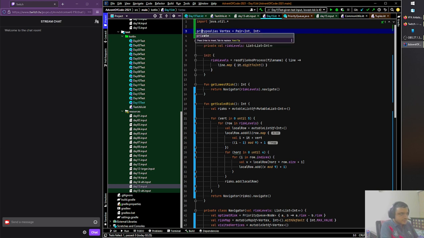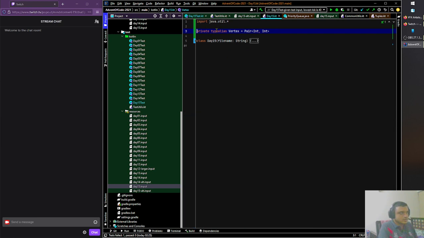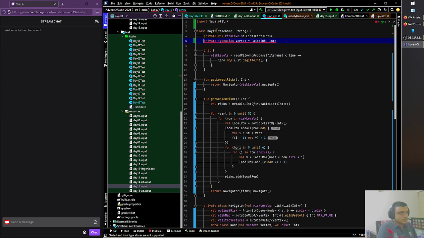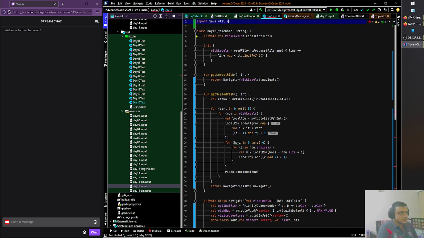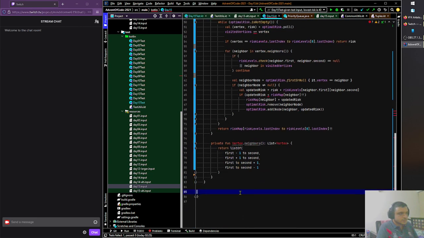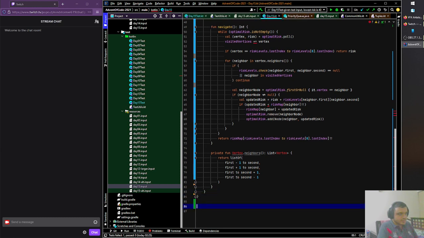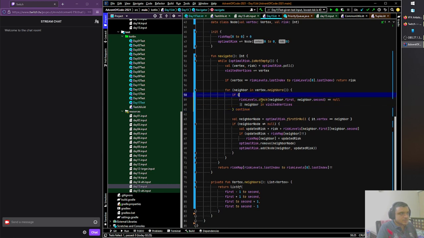Type alias. We should make this private. And we should probably move this down if possible. Control shift down. Oh no. Control X. Back. That's a lot of stuff. I just like to have my type aliases at the end. I know that that's probably not convention, but I like to have my type aliases at the end. All right. So we do this.